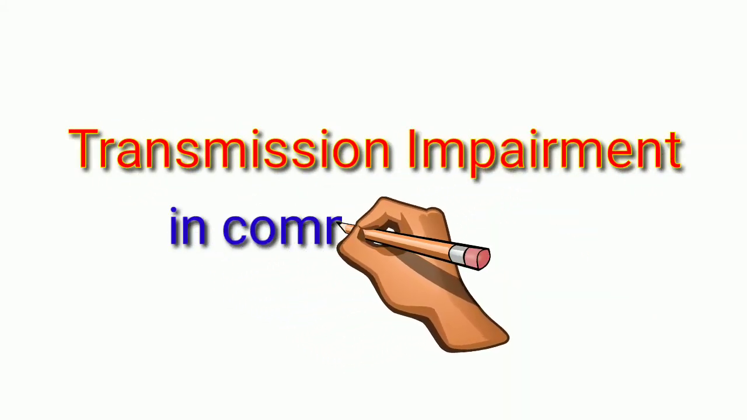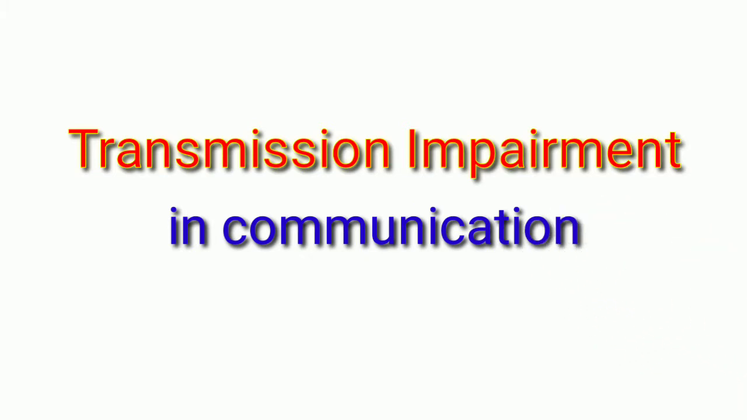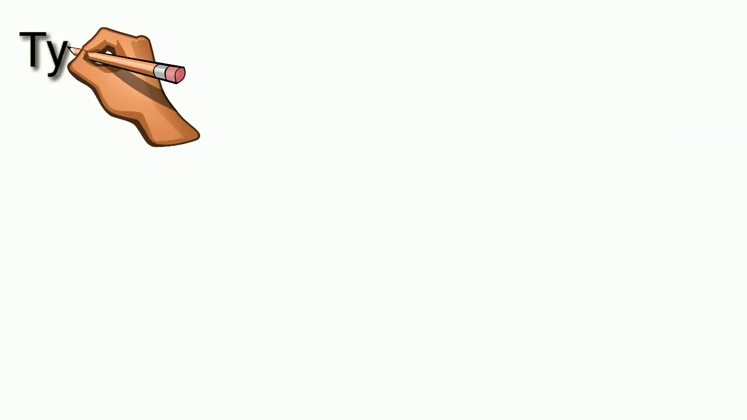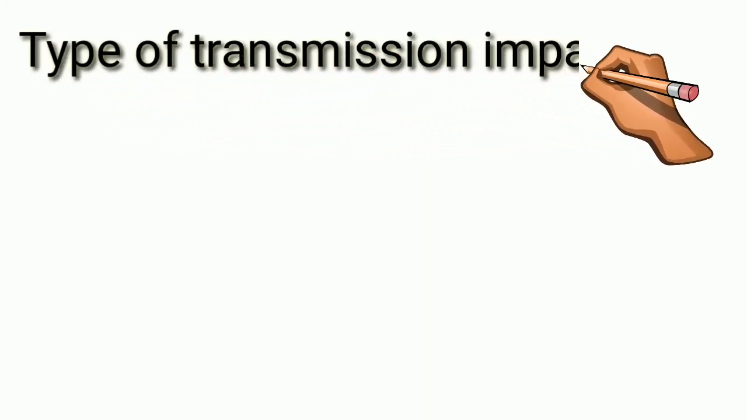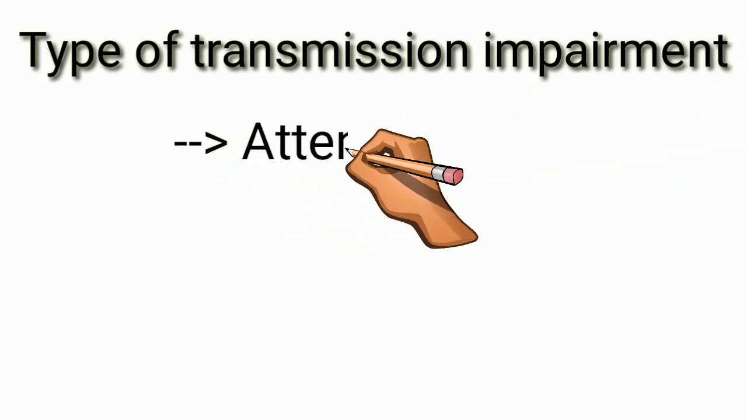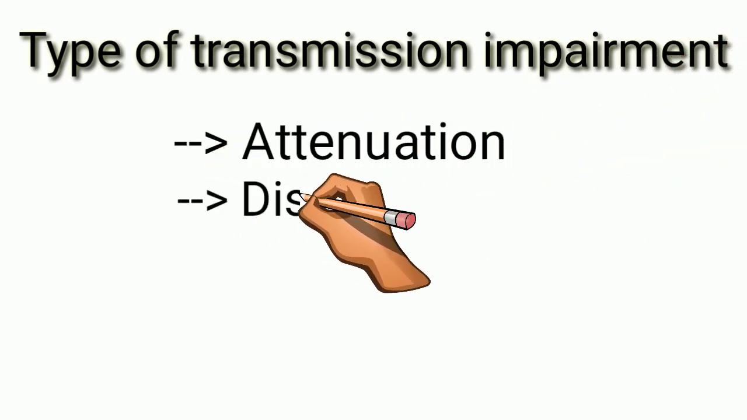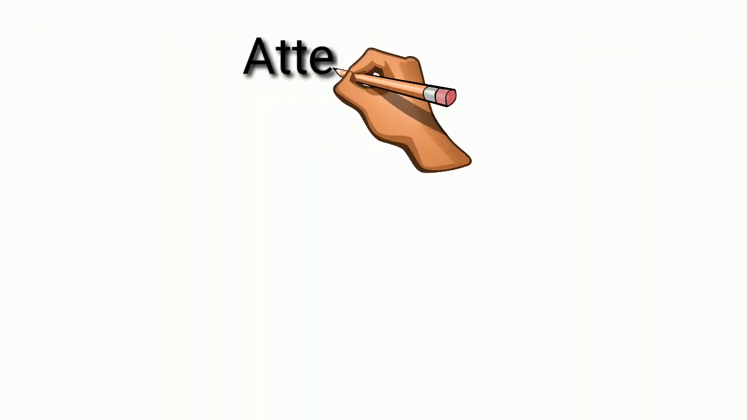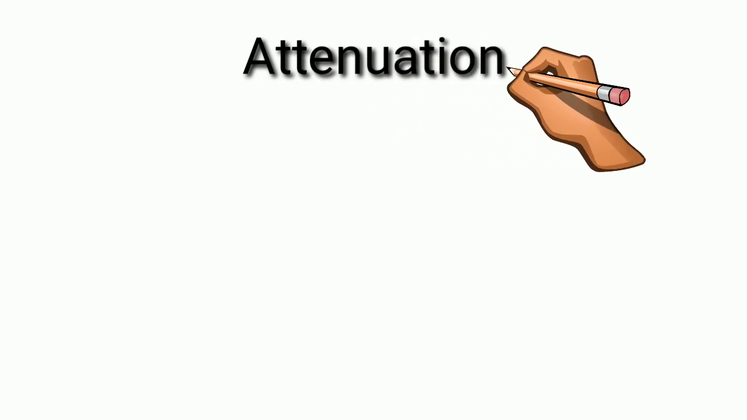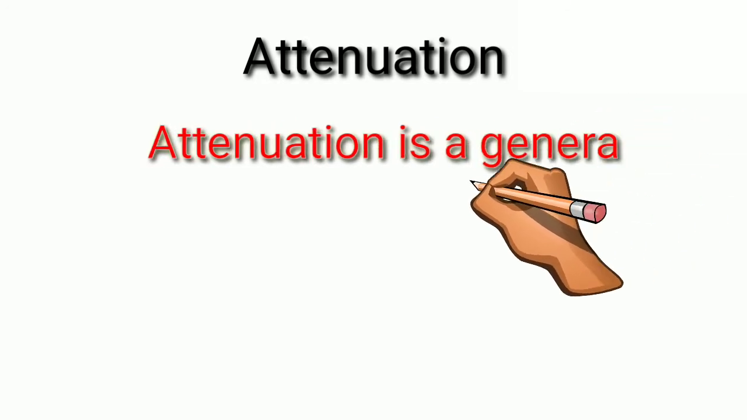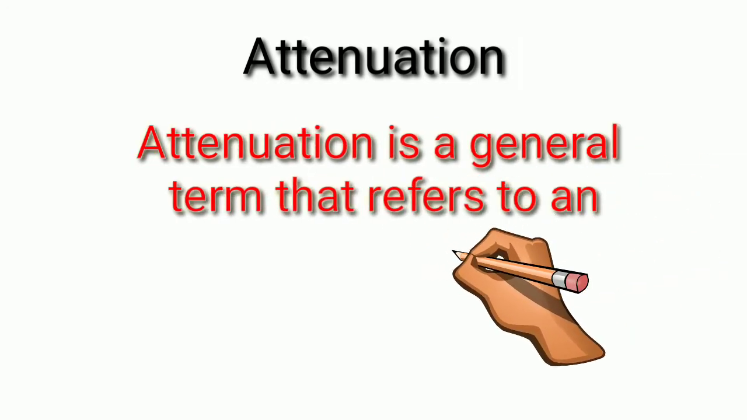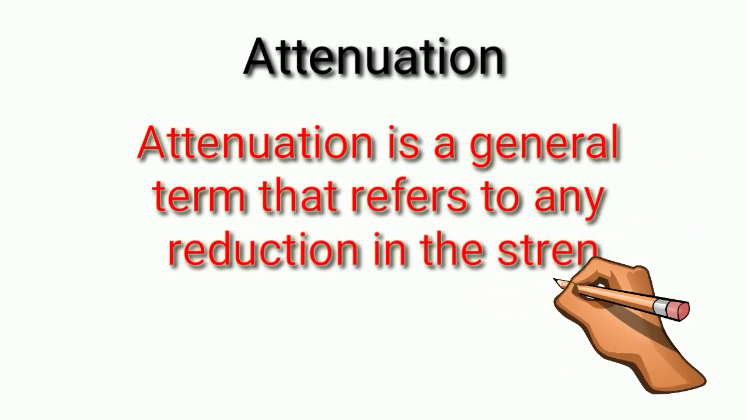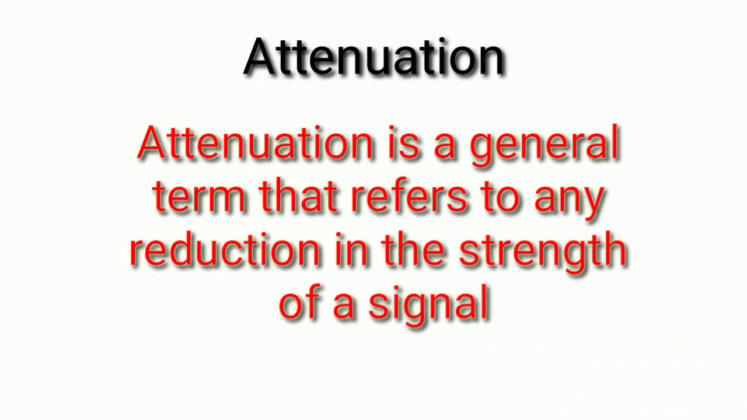In this video we are going to see how transmission impairment affects the communication medium. There are three types of transmission impairment: attenuation, distortion, and noise. First of all, we talk about attenuation. Attenuation is a general term that refers to any reduction in the strength of a signal.